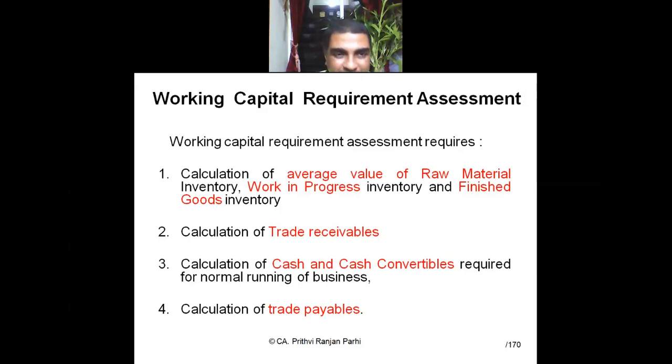Okay. Then you see the assessment involves several steps. Calculation of average value of raw material. Just now we computed the length of operating cycle. But we need to arrive at the value: what is the working capital required. We need to compute the average value of the raw material inventory, work in progress inventory, finished goods inventory. Then trade receivables, cash and cash equivalents, and trade payables. If you are able to compute all these things, we will be able to compute working capital requirement.